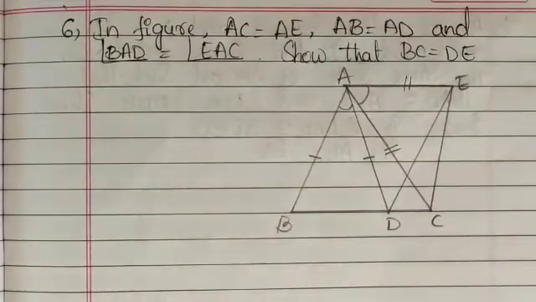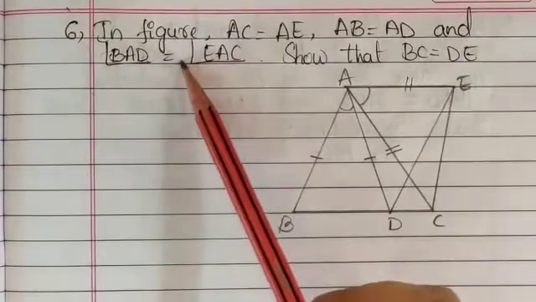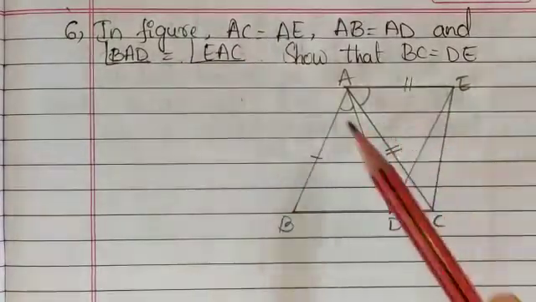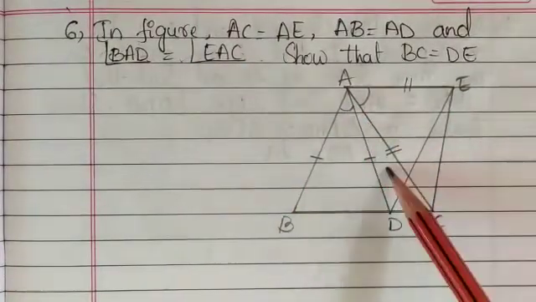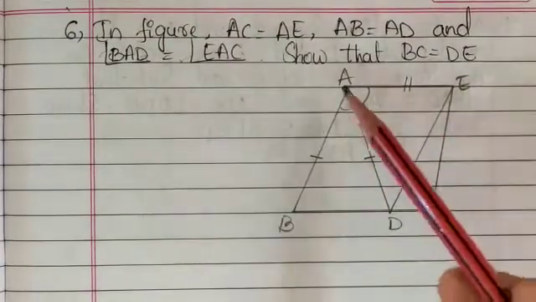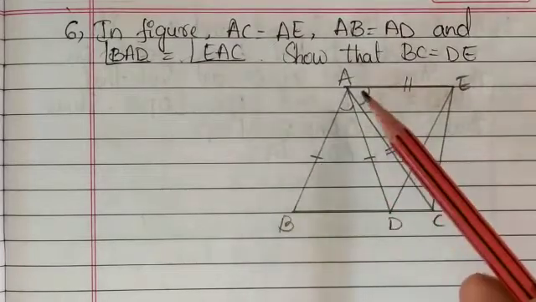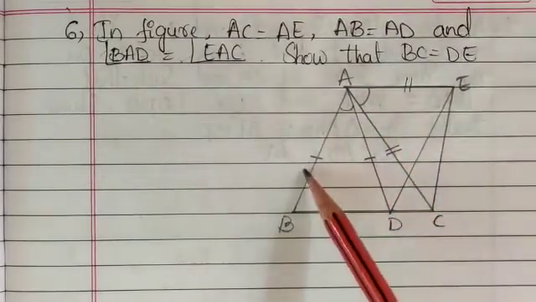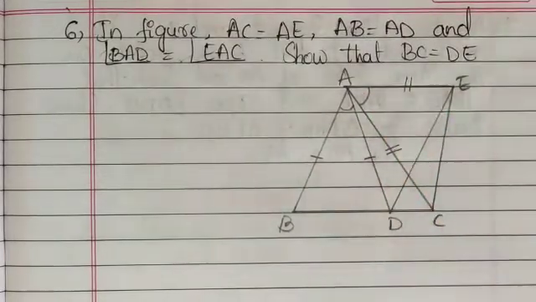Similarly, let me consider the sixth question here. In the figure, AC equals AE, this one, the double line I have drawn, and AB equals AD. To differentiate, I have drawn a single line and a double line here.